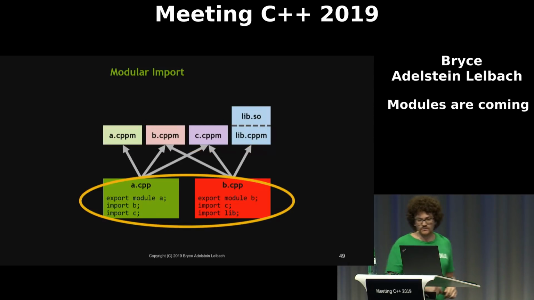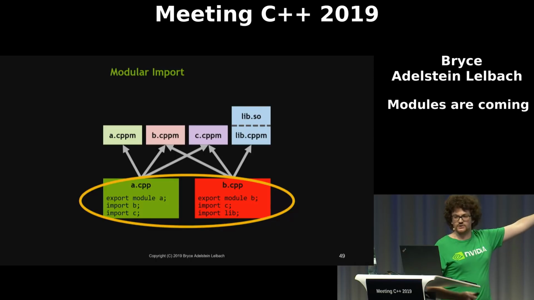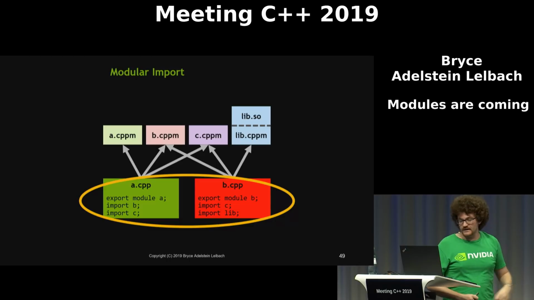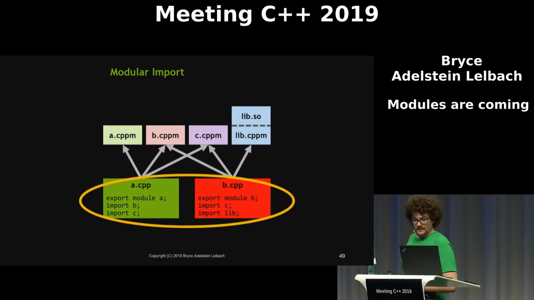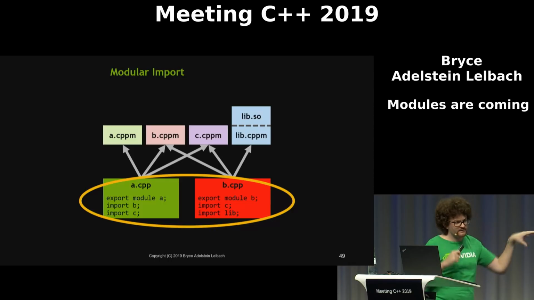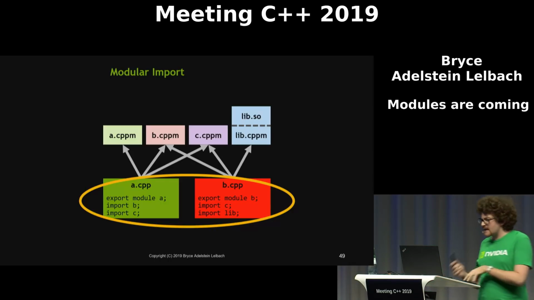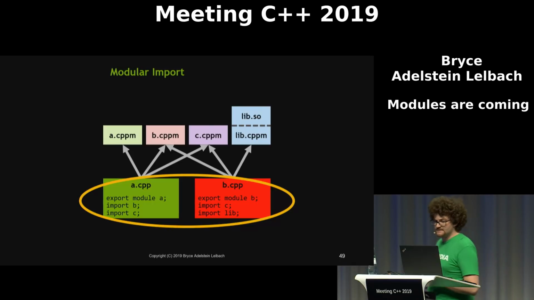Okay, so then we have what were just regular translation units in the previous example, A.cpp and B.cpp. Now in this example, we've made them module implementation units. Module implementation units contain definitions of the private parts of modules. They are another type of new translation unit, although they don't have a special extension.